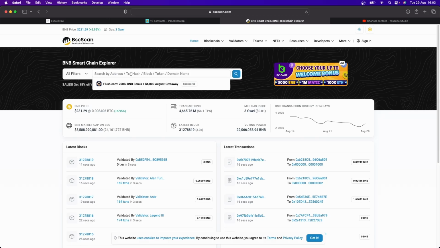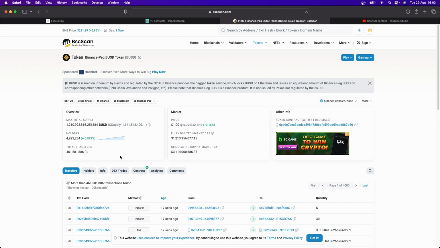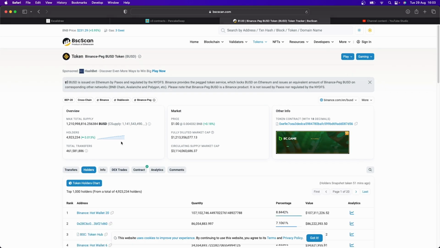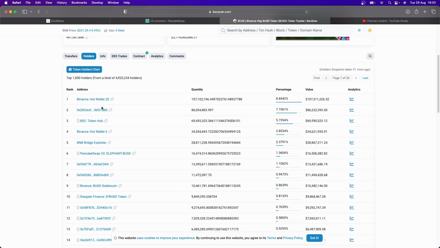So theoretically, our actual flash loan smart contract in Solidity is done. Like we're good to go with that. But now we need to go and interact with it to prove that it's good to go. Head over to BSCScan and just type in BUSD and search here for a token that will have some kind of balance on it. So here, if you click on holders, this will give us a list of whales that are holding an enormous amount of BUSD. So for example, I'm looking for one that looks like an actual address, and I can see this one is an address. It ends in D60. So if you see this one, maybe use this one. It's the one I'm going to use.